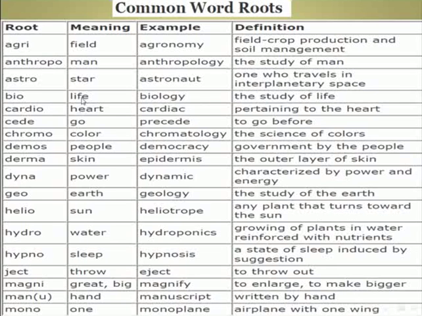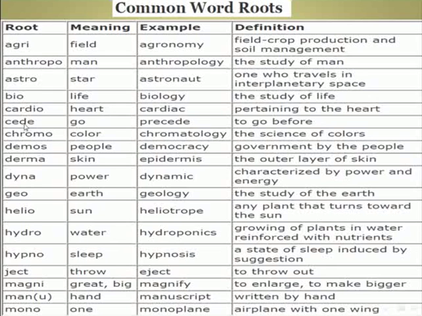Bio, the meaning life. Example, biology. The definition for biology: the study of life. Cardio, it means heart. Example, cardiac. Definition, pertaining to the heart.